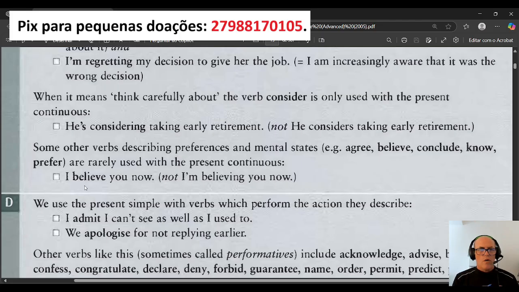Okay, so when I say I believe you, it's like in Portuguese we say eu acredito em você, but we don't say I am believing you now. In Portuguese it's okay, eu estou acreditando, but Portuguese is not the same as English, and vice versa. So I believe you now is not like I am believing you now. It doesn't work like that. So the right one is this one here, I believe you now.